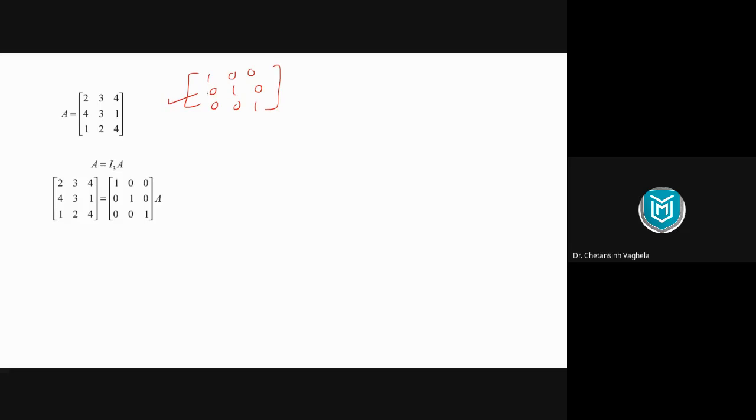So first we need to get this leading entry to be 1. So can anyone tell me which operation I should choose to convert this entry into 1? R1 minus R3. Sir, R1 divided by 2. Okay, I think both the options are fine. We can take R1 minus R3 because 2 minus 1 will be 1. Or the other better option is we can interchange first and third row. See, in divide you will get 3 by 2, which is 1.5. जहां तक हो सके, try to avoid fractions, so your calculation part will be easy.